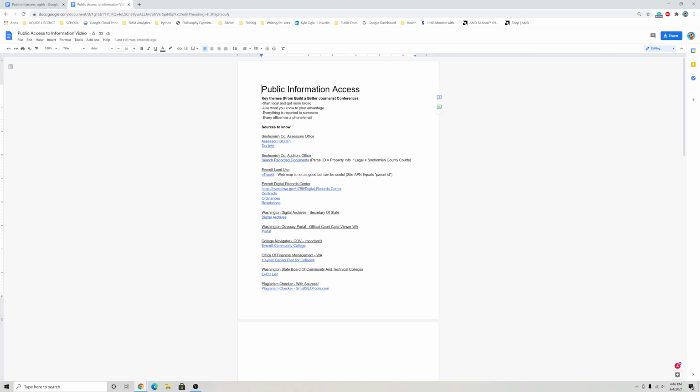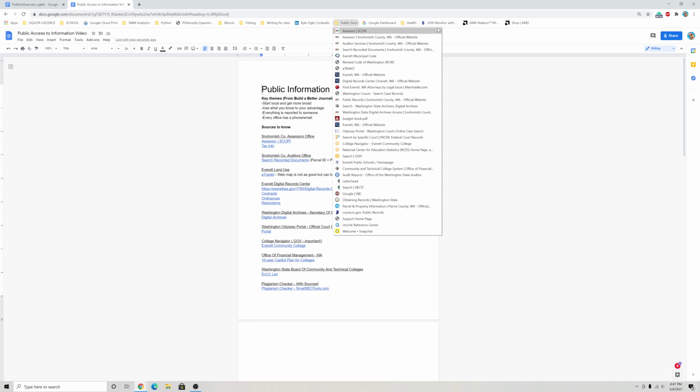I'm going to show you 10 sources every journalist needs to keep in their toolbox. These sources are geared towards Snohomish County and Everett Community College, but are similar in many other places. I keep them in a bookmarks tab for easy access called Public Docs.